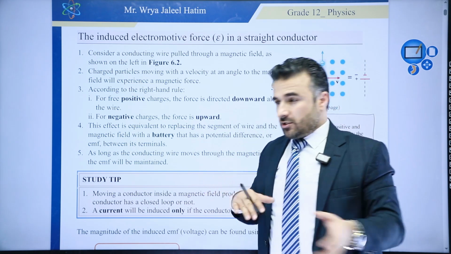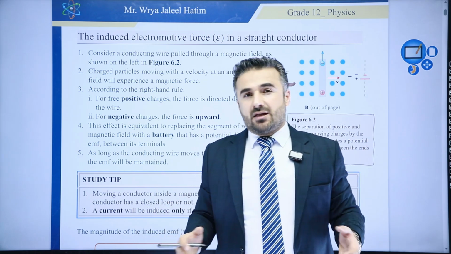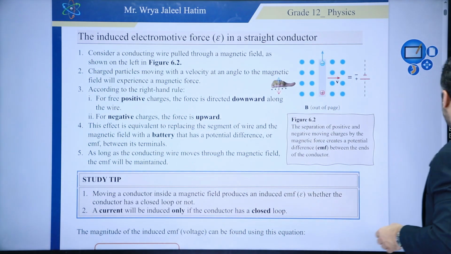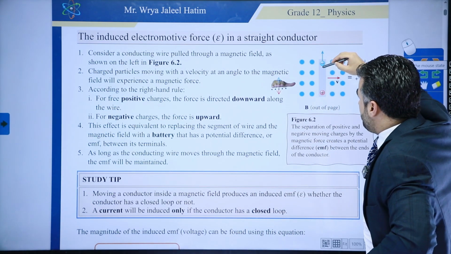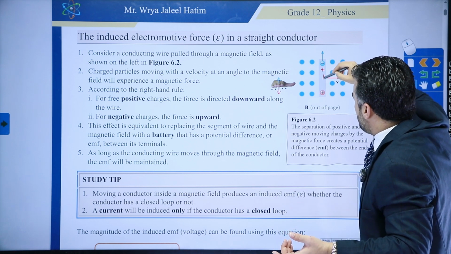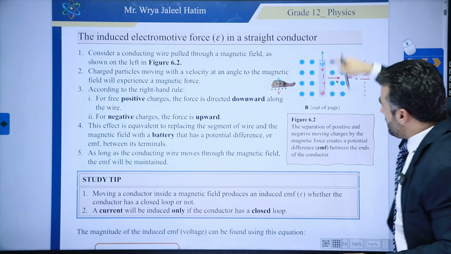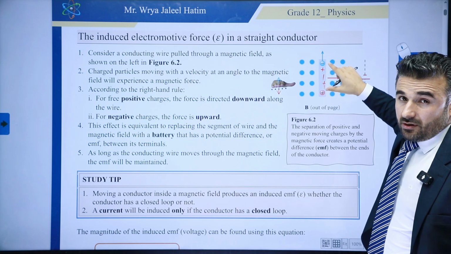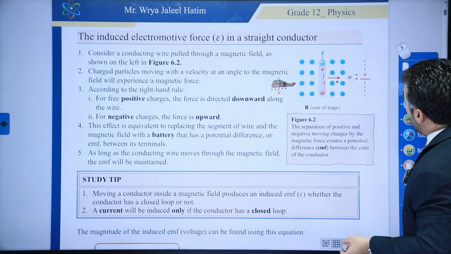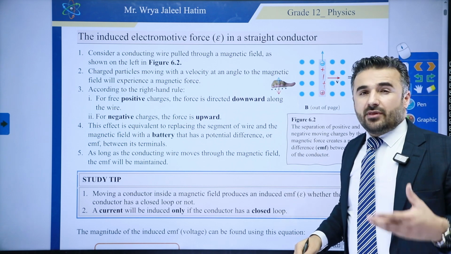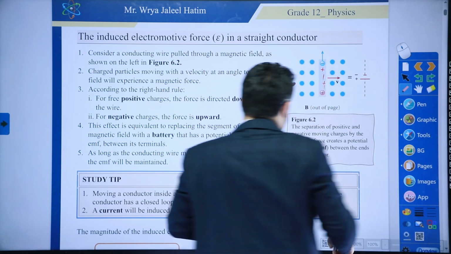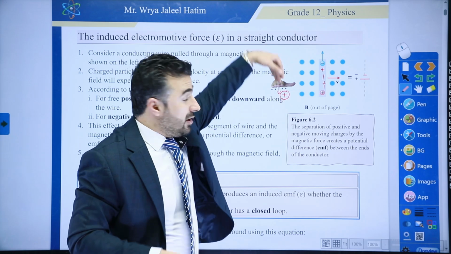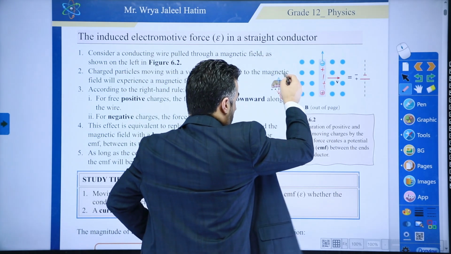Remember, we're talking about a conductor. Conductors normally are neutral. That means they have an equal amount of positive and negative charges in them. Okay, so take a look at this one here. Let's say we have positive, negative, positive, negative, and so on. So these are the charges that we have, and of course now we can say this conducting material is neutral. But once you move this through a magnetic field, there will be a force on these charges. Using the right-hand rule, if the charge is positive, the force on it will be downward. If the charge is negative, the force on it will be upward here.